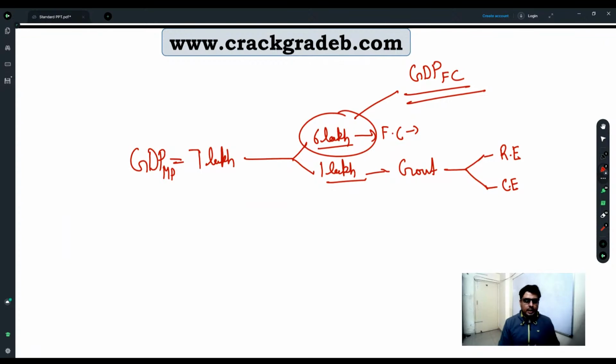So this is why both are very important. GDP at FC, GDP at MP. Right? Is it clear?